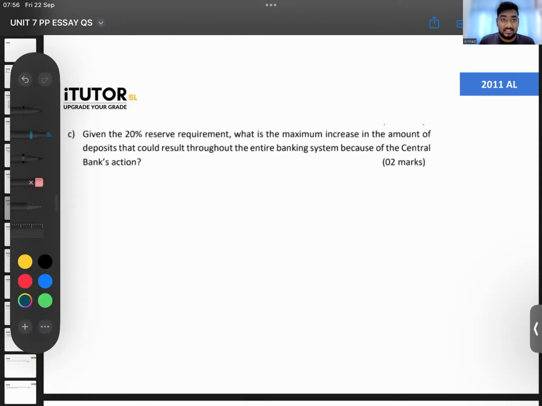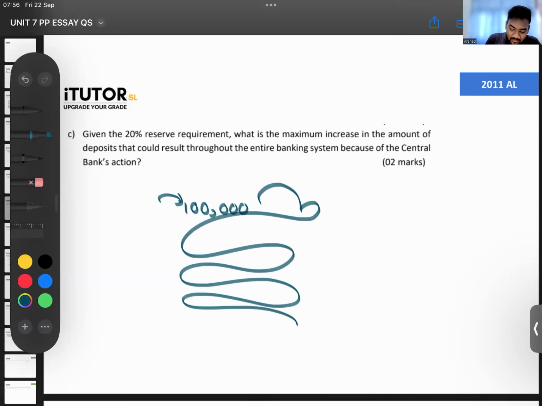Now you have to use the deposit multiplier, no? Because of this 100,000 that came in, it will go from one bank to another bank. They're asking at the end, in the banking system, how much of reserves would be there? Remember, I explained this in my YouTube video. So how are you going to find that? You use the deposit multiplier. How much is our deposit multiplier, Lamai?